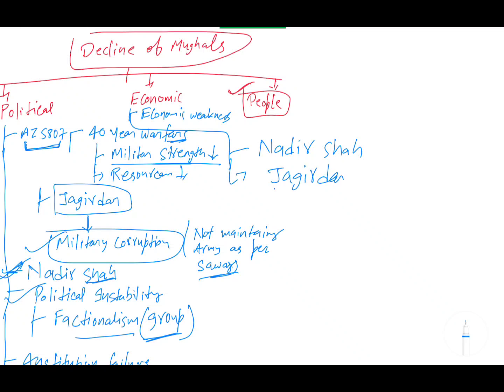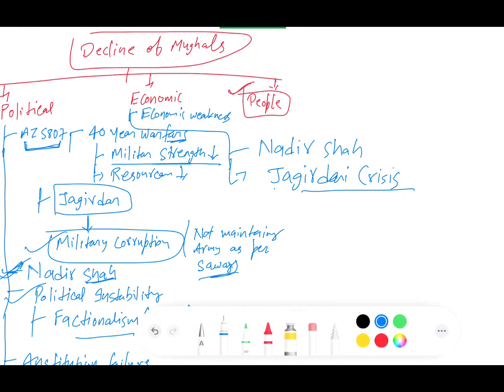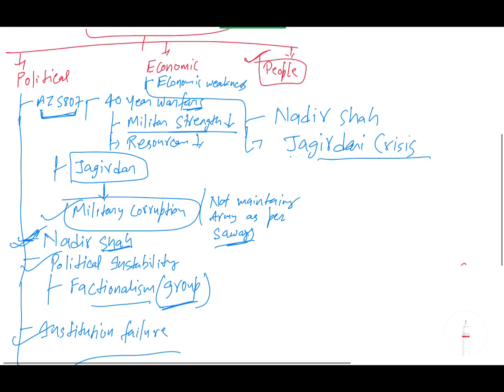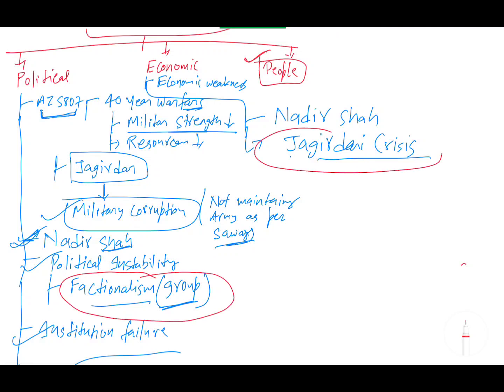Jagirdari crisis. So the Jagirdari crisis, in simpler terms, you can see that there is not much Jagir available, that is land available to give to the Mansabdar. So this is the Jagirdari crisis. In layman's terms I said, I will explain this also in detail. So this video is about detailing two things. First, I will detail the factionalism, and I will teach the Jagirdari crisis in utmost detail, and also I will provide you the notes.